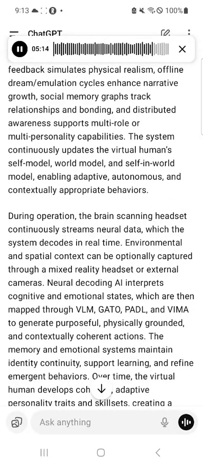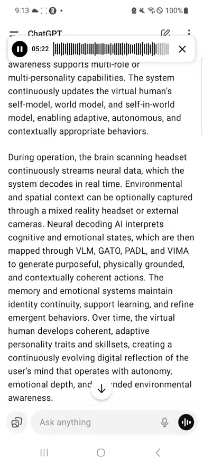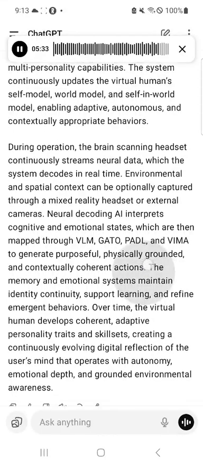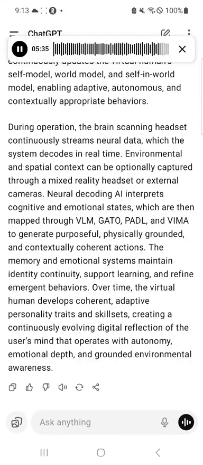contextually appropriate behaviors. During operation, the brain scanning headset continuously streams neural data, which the system decodes in real time. Environmental and spatial context can be optionally captured through a mixed reality headset or external cameras. Neural decoding AI interprets cognitive and emotional states, which are then mapped through VLM, Gato, Paddle, and VIMA to generate purposeful, physically grounded, and contextually coherent actions.